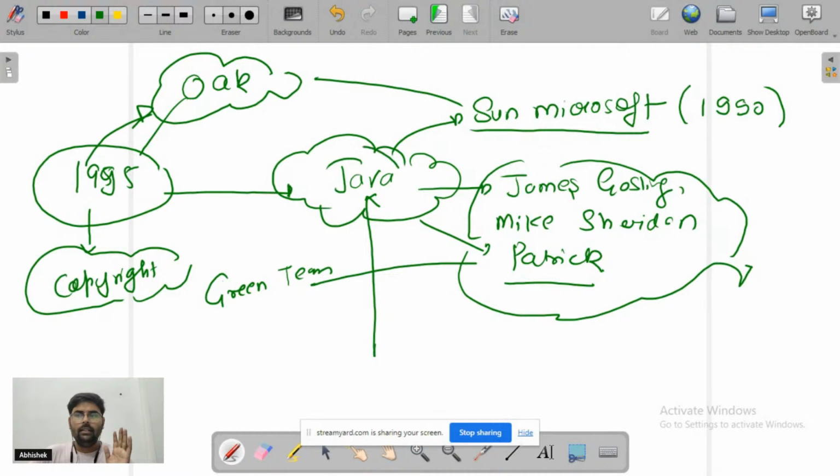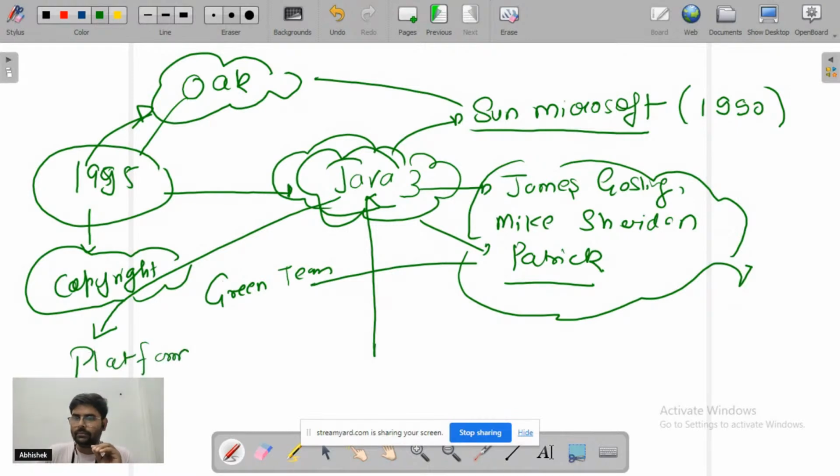And why did they want Java? Why did they start with Java? Because they wanted a language at that time, in the 1990s. C and C++ were already in the market. At that time, they wanted a language that is platform independent.